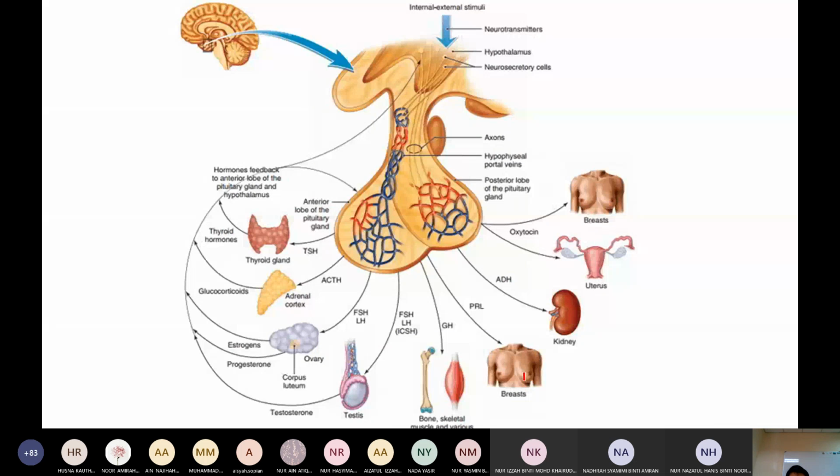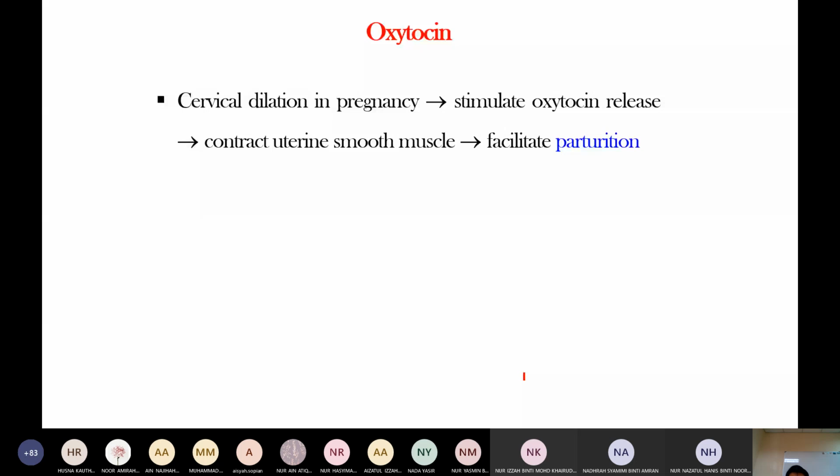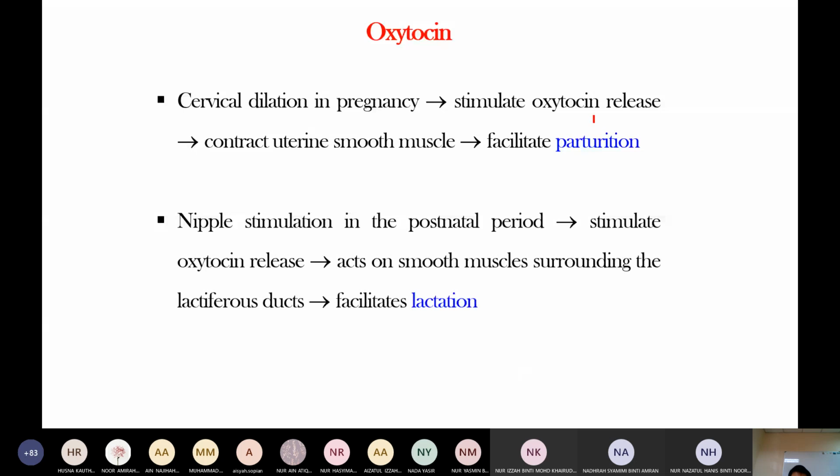Okay, oxytocin. Oxytocin causes cervical dilation in pregnancy, and the cervical dilation stimulates oxytocin release. The function of oxytocin is uterine smooth muscle contraction, so it is used in parturition. Oxytocin also acts on the smooth muscle surrounding the lactiferous duct, so it facilitates lactation.